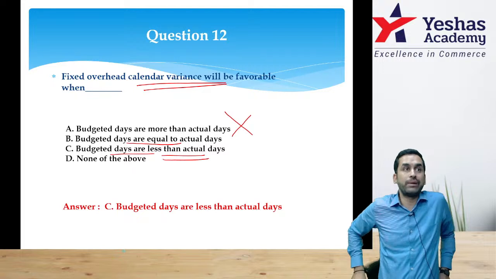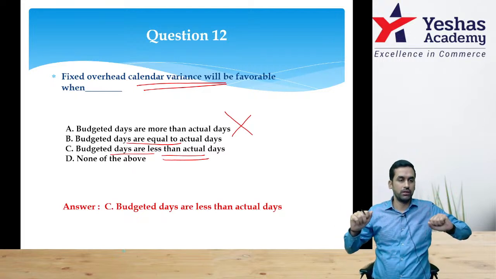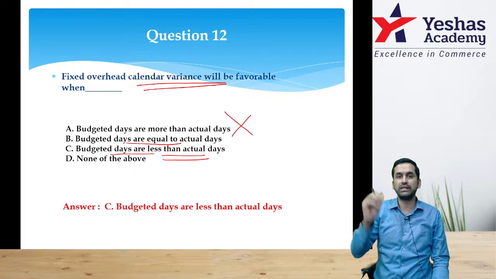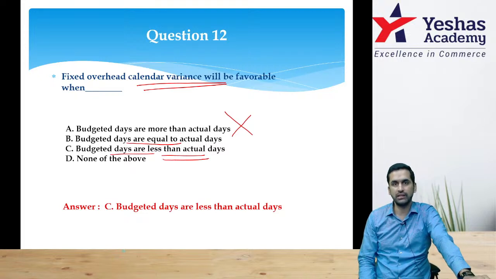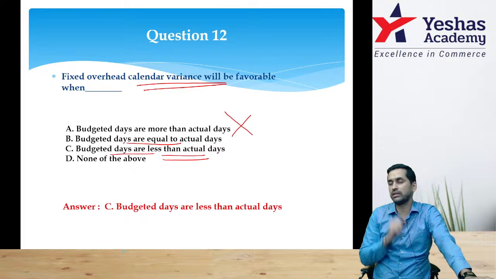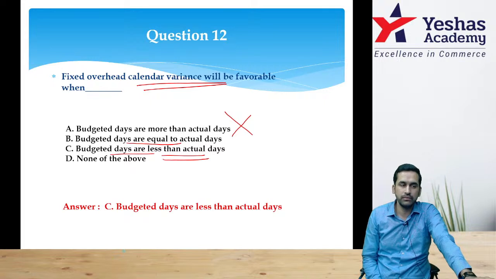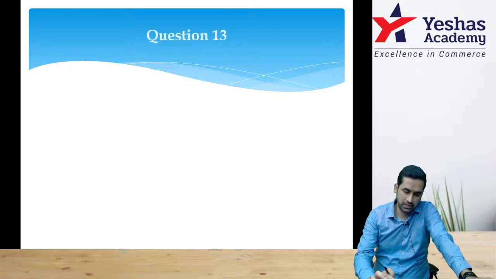We budgeted 25 days working this month, but we came to factory and worked for 27 days. Now 2 days extra that we worked, my fixed cost will not increase. Think factory rent will not increase because I am working on a Sunday. So it will be favorable if we work for more days.